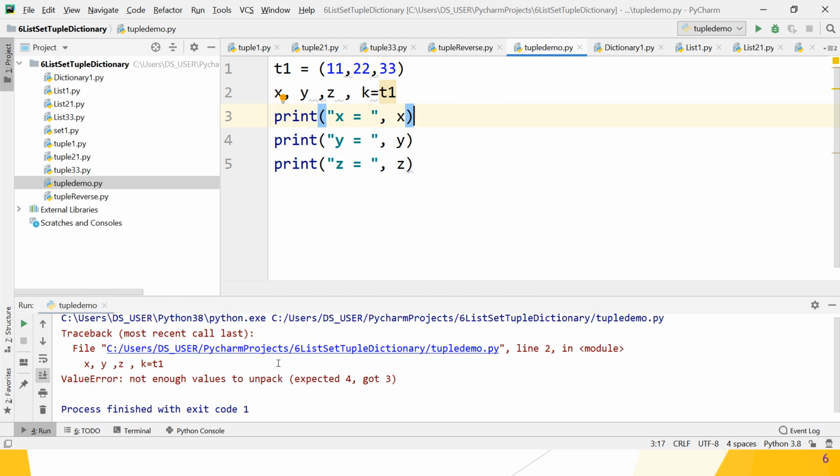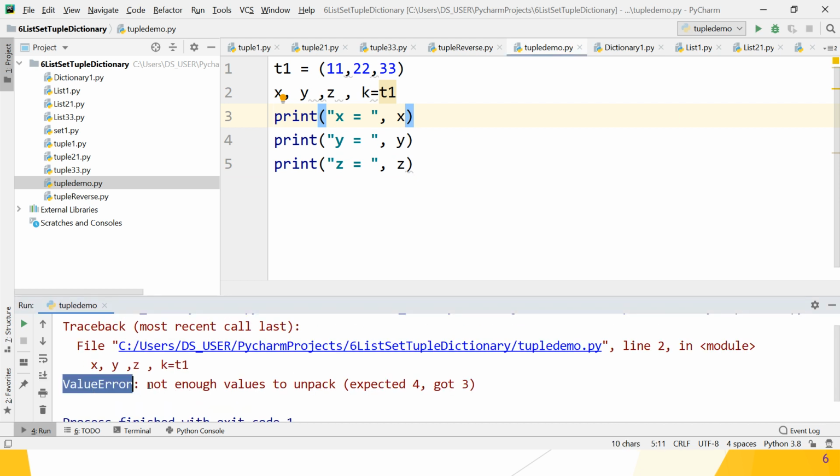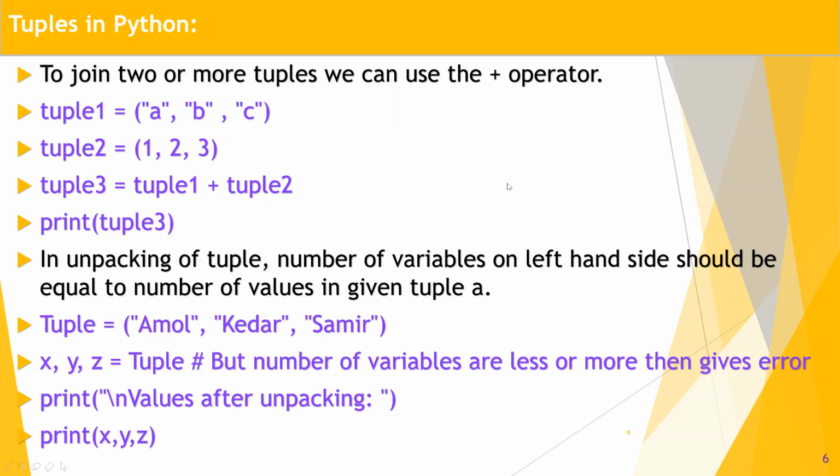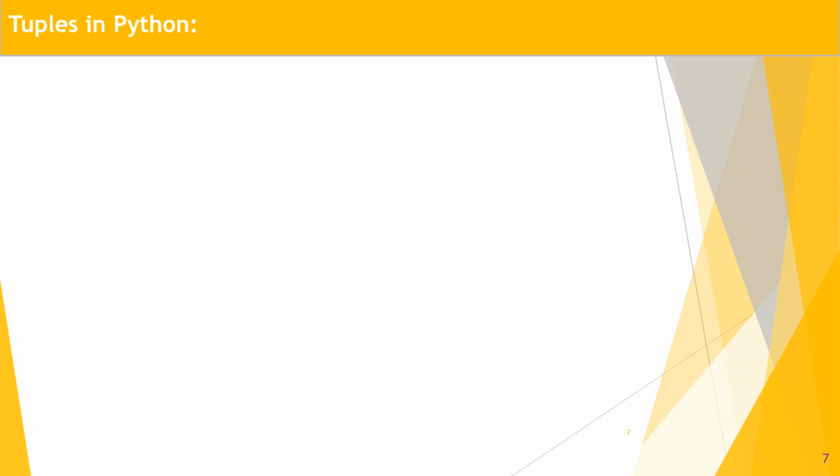Yes, it also gives you a value error: not enough values to unpack. Great. So I hope you understand this concept of unpacking of a tuple, and that the number of variables on the left-hand side of the equal to operator must equal the number of elements in the tuple. That is the only condition. Yes, great. So let's move to the next point.